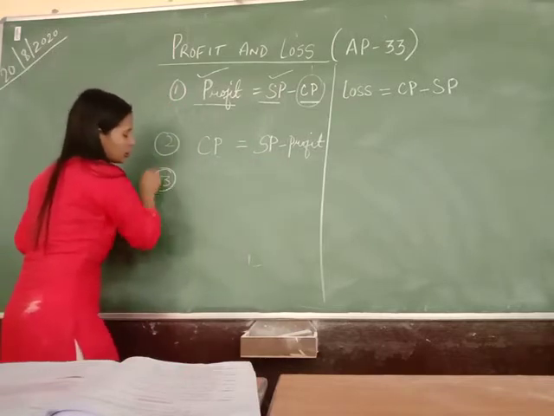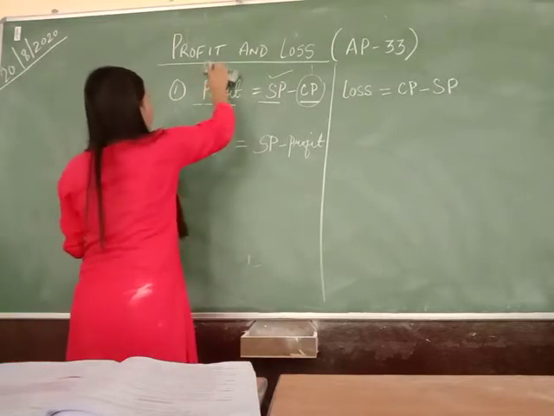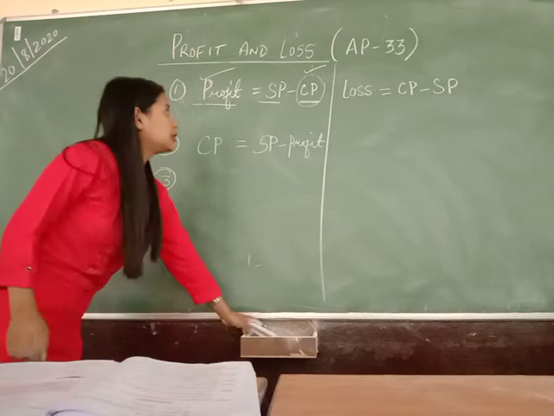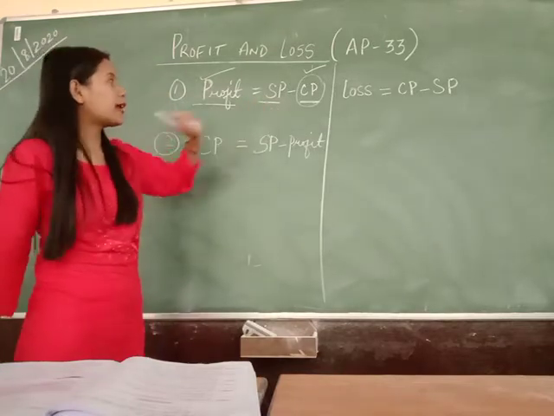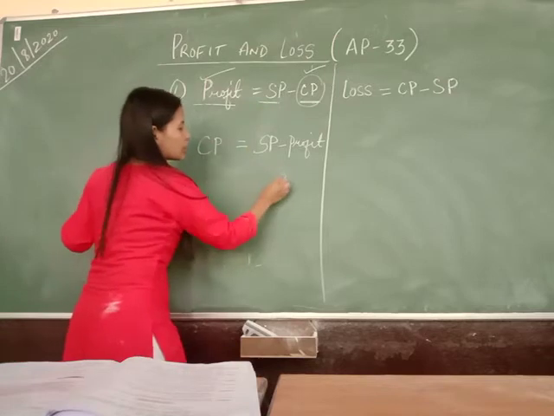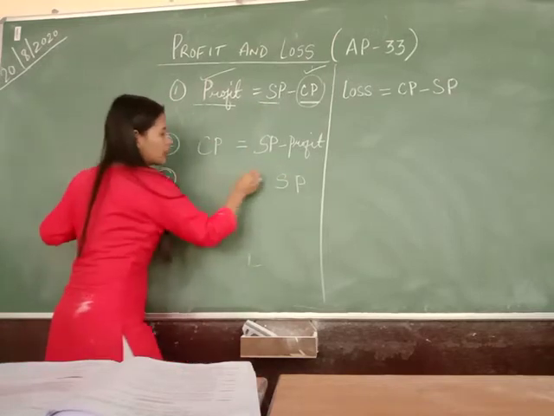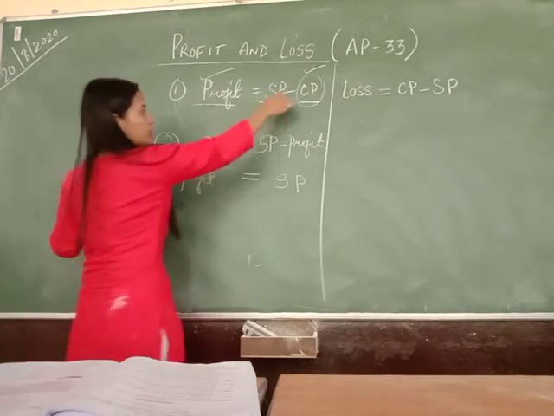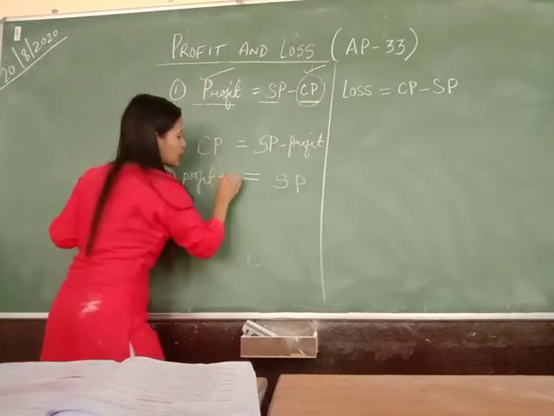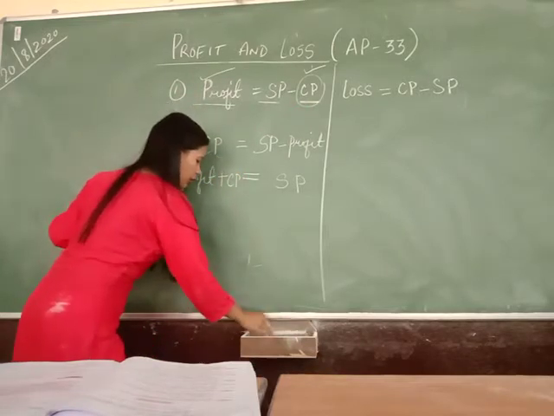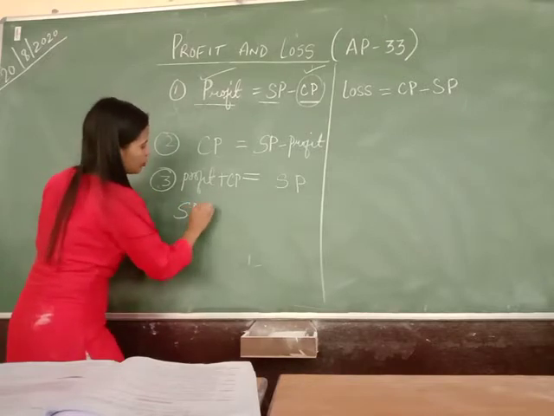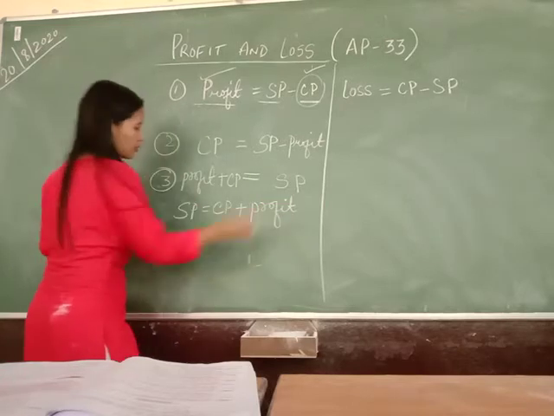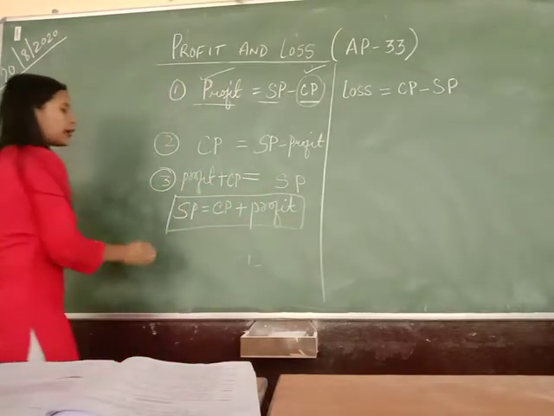Now in the third case, suppose we have cost price and profit given, then we can easily figure out the selling price. So selling price we need to know, so we isolate it. When we take this minus CP to this side, it becomes plus CP. So our formula for selling price is equal to cost price plus profit. So these are the three interlinked formulae.